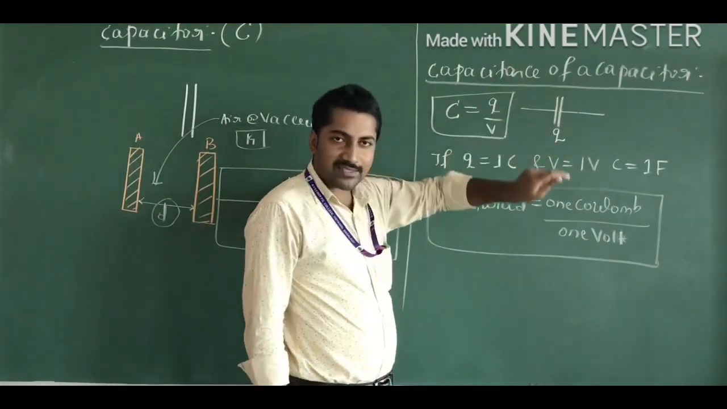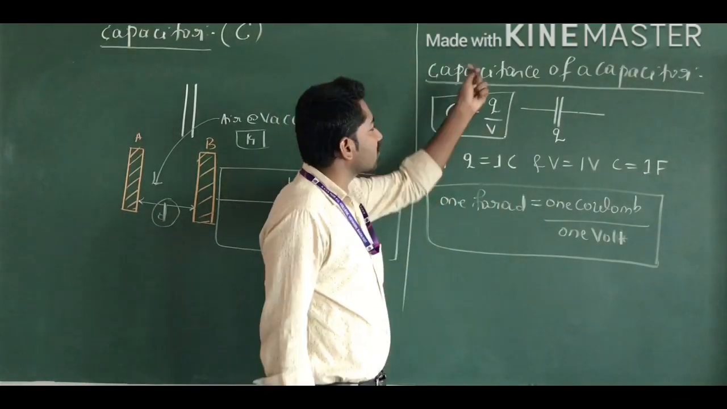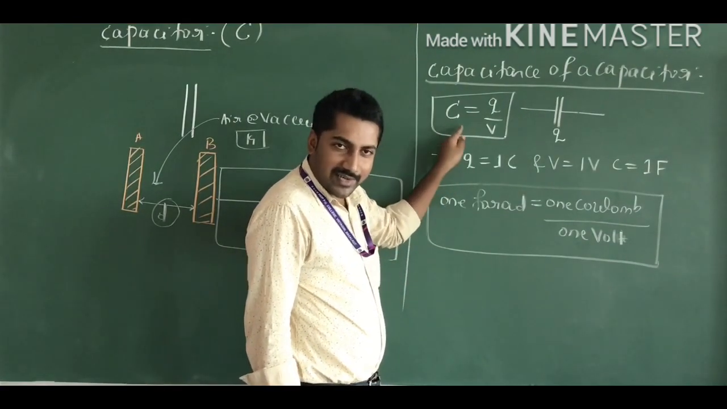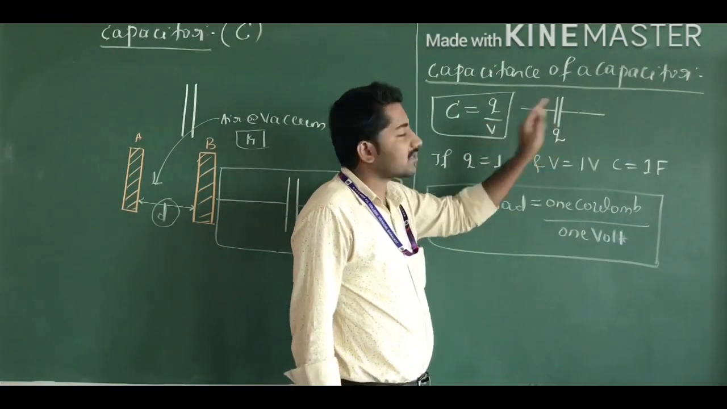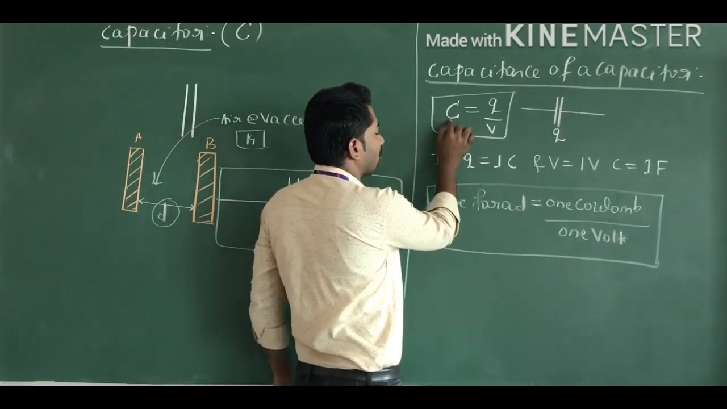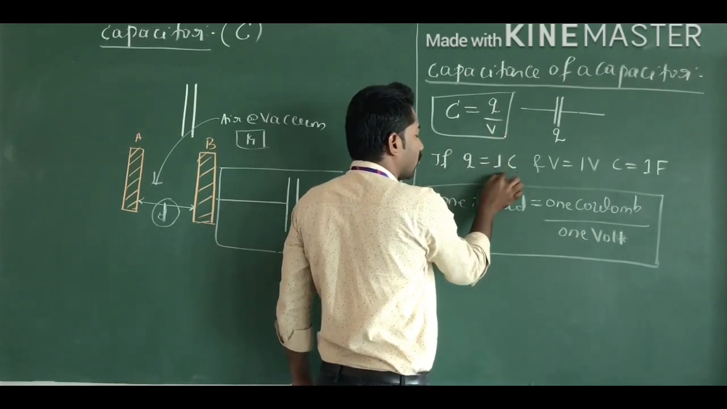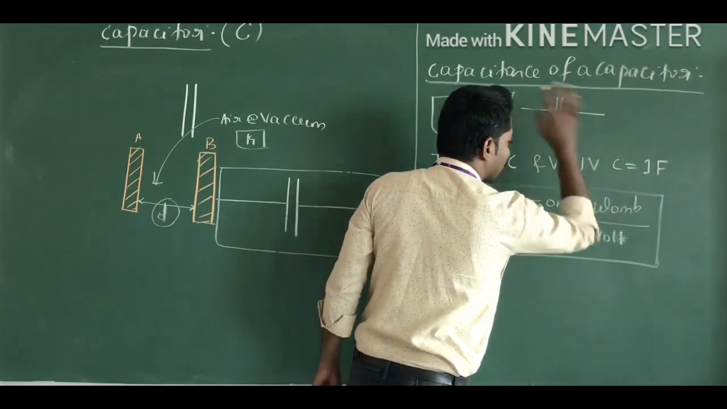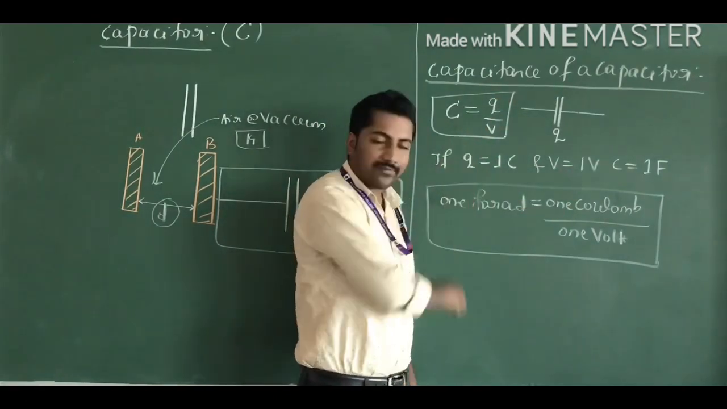Capacitance of the capacitor means the ability to hold the electrical charge. Or it is the ratio of charge on each plate to the potential difference across the ends of the conductor. It is mathematically denoted by the symbol C. C is equal to Q divided by V. If Q is equal to 1 coulomb and V is equal to 1 volt, the potential difference, then the capacitance C is equal to 1 farad.